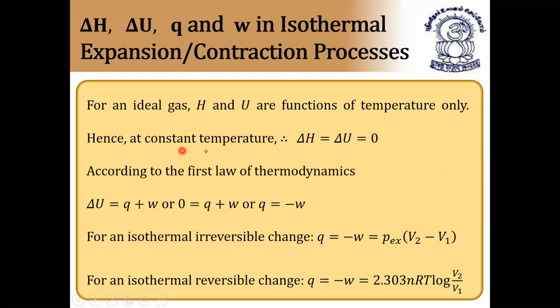So at constant temperature, delta H is equal to delta U is equal to 0. So for an isothermal process, we can say delta H and delta U are always 0, and delta T is also equal to 0. So what are the three for an isothermal reversible expansion or isothermal process, expansion or contraction? Delta H is equal to 0. They will ask this in the objective.